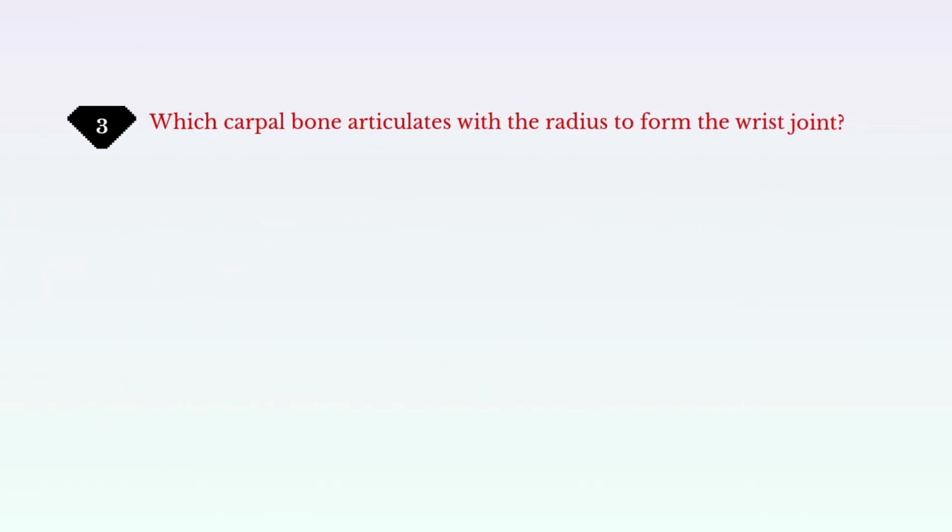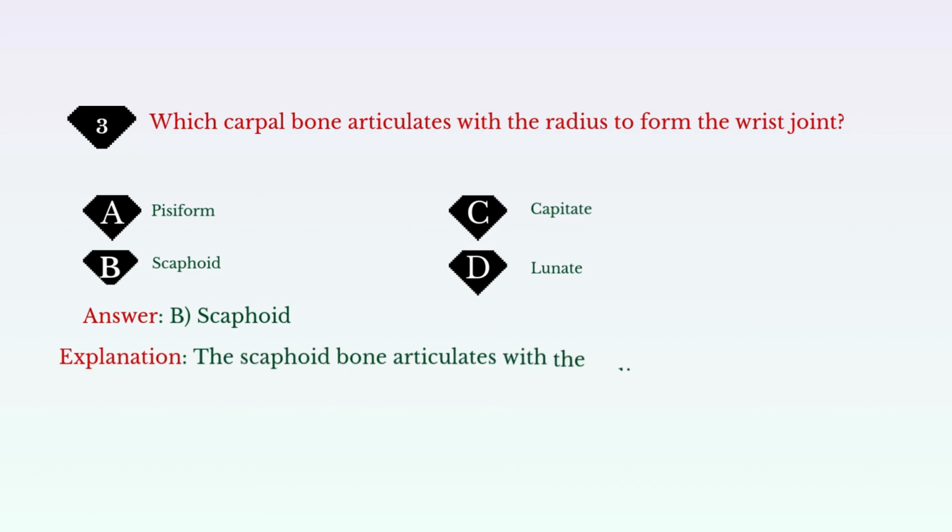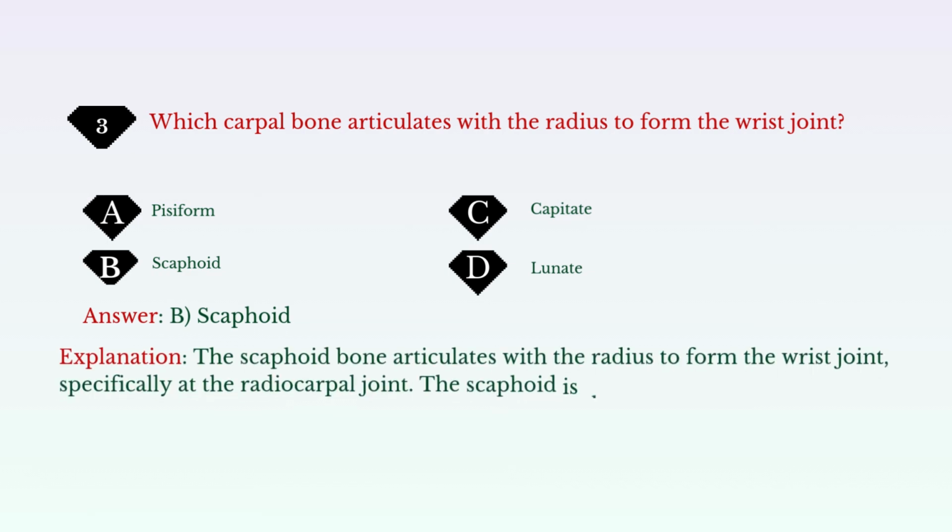Which carpal bone articulates with the radius to form the wrist joint? A. Pisiform. B. Scaphoid. C. Capitate. D. Lunate. Answer: B. Scaphoid. Explanation: the scaphoid bone articulates with the radius to form the wrist joint, specifically at the radiocarpal joint. The scaphoid is the first carpal bone in the proximal row of the carpus.